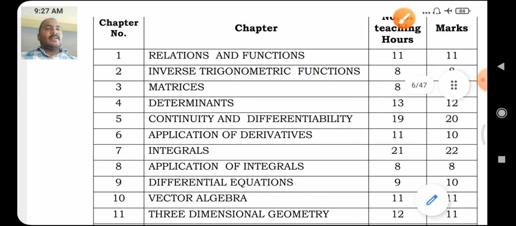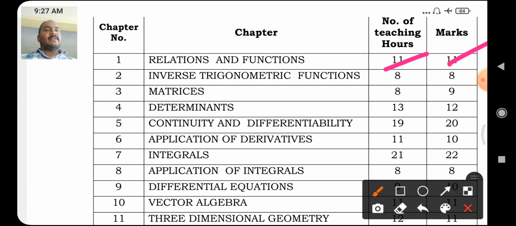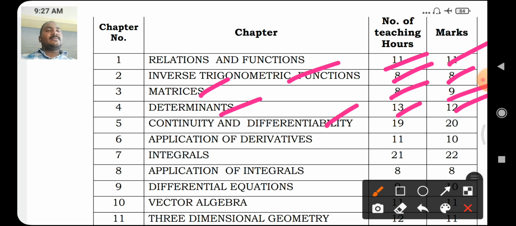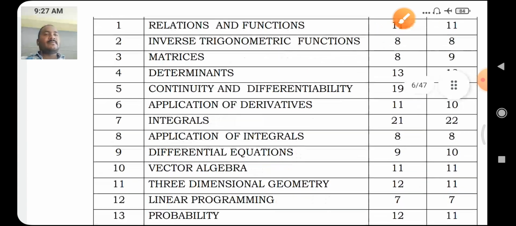First one is relations and functions. The number of teaching hours is 11, number of marks on this chapter is 11. Inverse trigonometric functions 8, 8. Matrices again 8, 9. Determinants 13, 12. Continuity and differentiability, number of teaching hours is 19 and marks on this chapter is 20. Similarly, applications of